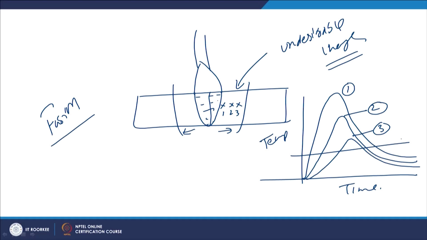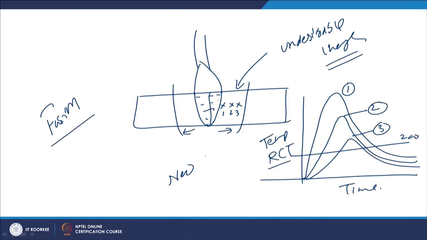Suppose there is a particular temperature value, say 200 degrees centigrade for copper, 150 degrees centigrade for magnesium or aluminum, and 450 degrees centigrade for iron. Say this is the recrystallization temperature. As soon as the metal is exposed to a temperature above this, it will experience recrystallization by formation of new strain free grains in the case of work hardened metals.